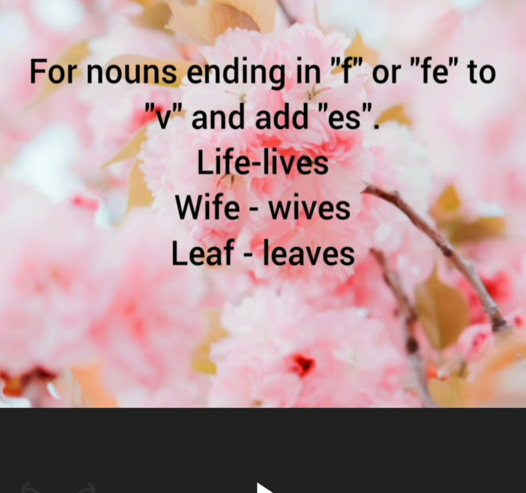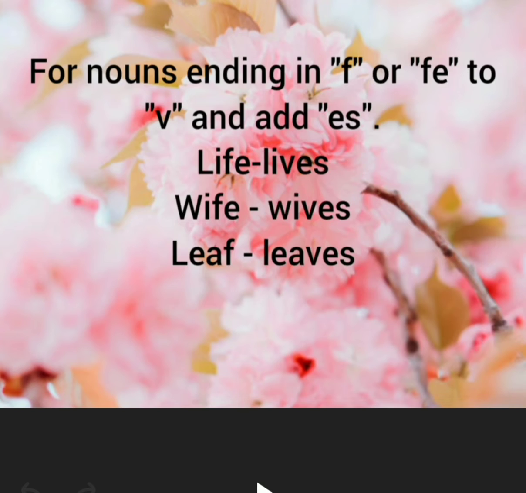The next one is wife. The plural form of wife is wives. Wife is a singular noun. When we want to write the plural noun of wife, in the place of F and E, we add V and ES. That time we got the plural form of wife: wives.